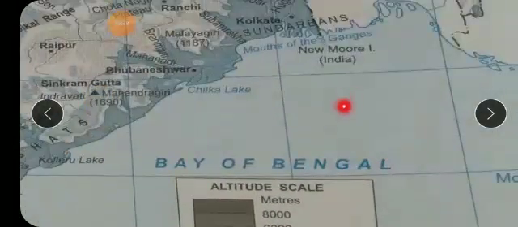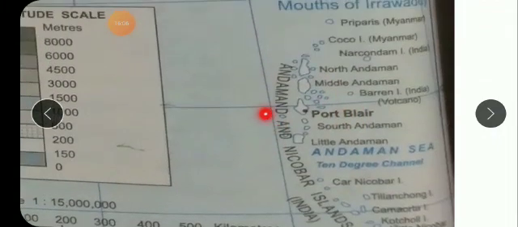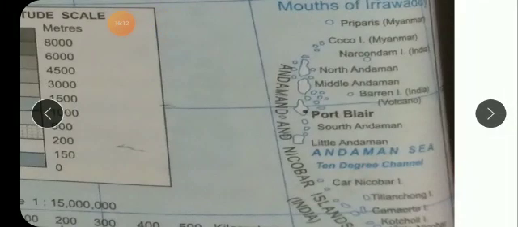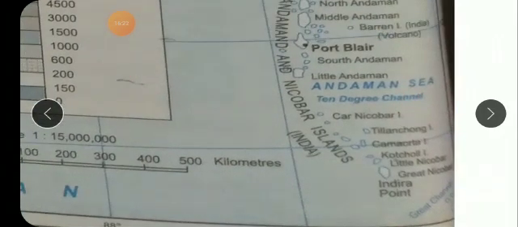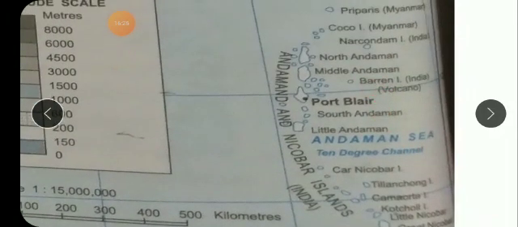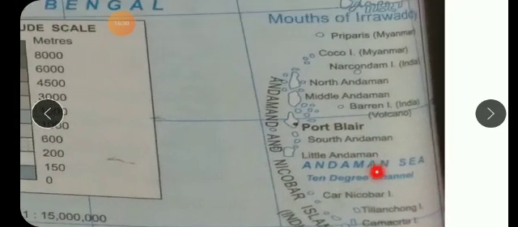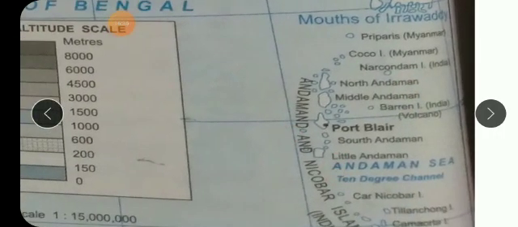So let's find the Andaman and Nicobar Islands here. This is the Andaman and Nicobar Islands, and here you can find all these names of smaller islands: Port Blair, and then Car Nicobar, and Barren. These are the names of smaller islands you see in the Andaman and Nicobar Islands. Children, is this clear to you or not?